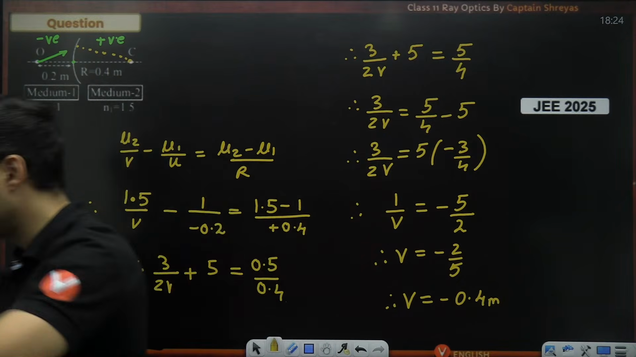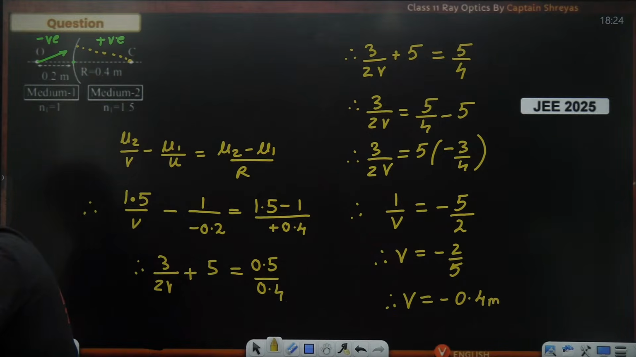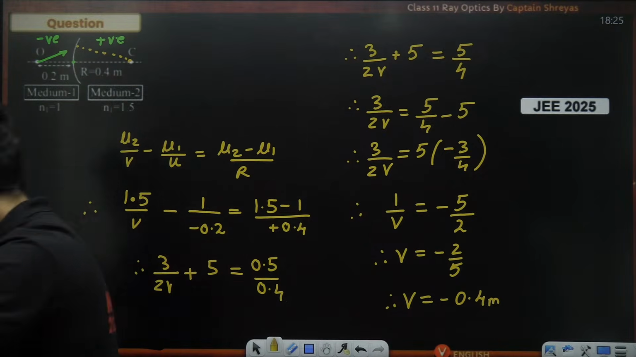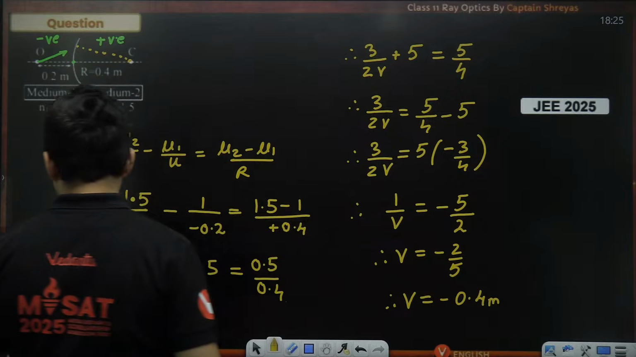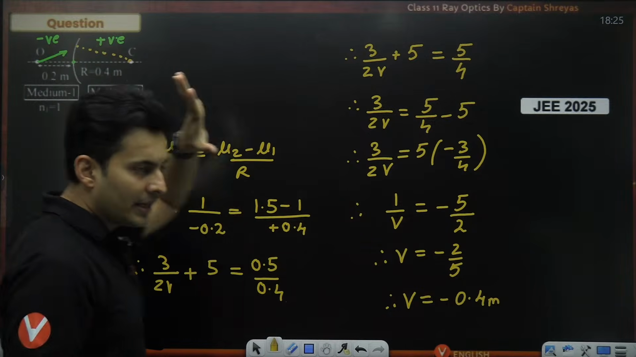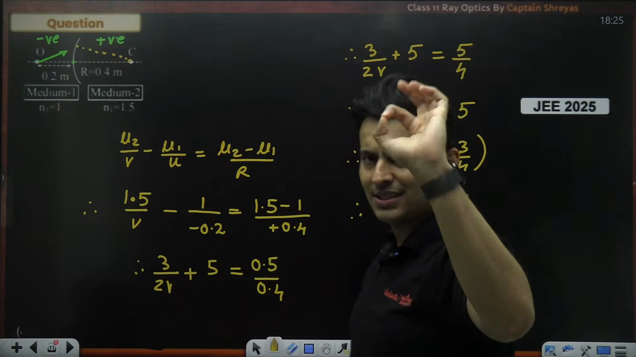Understood how to solve this? Yes, Azad, whatever mistake you have made, please put it up in the comments after the session is over. I'll look into it. Okay, Jayant, noted.